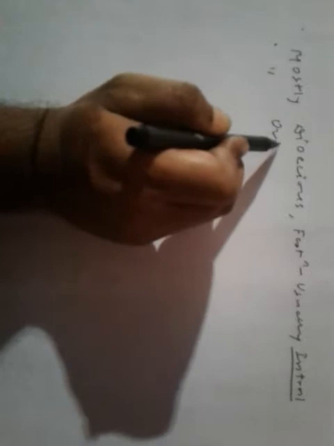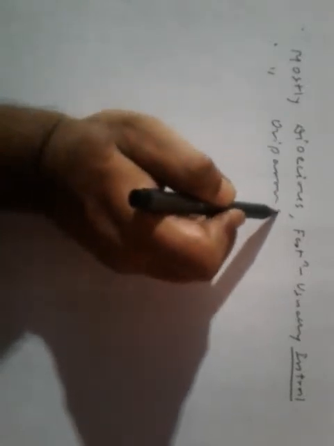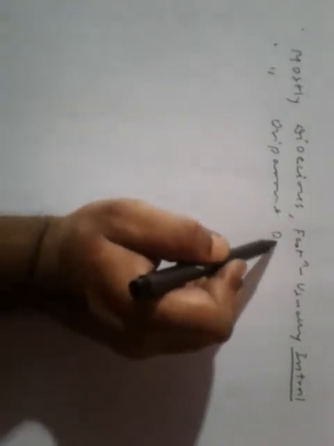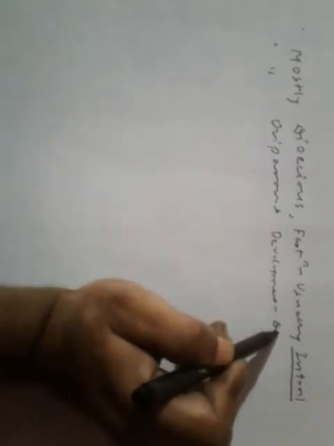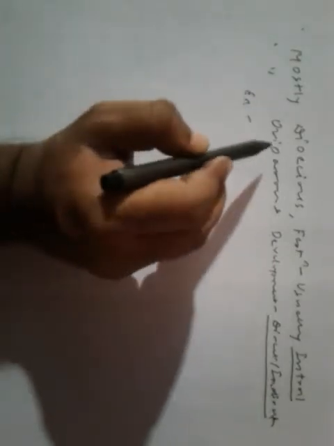Mostly egg-laying, mostly oviparous. Development may be direct or indirect. Larval stage may be involved or not.